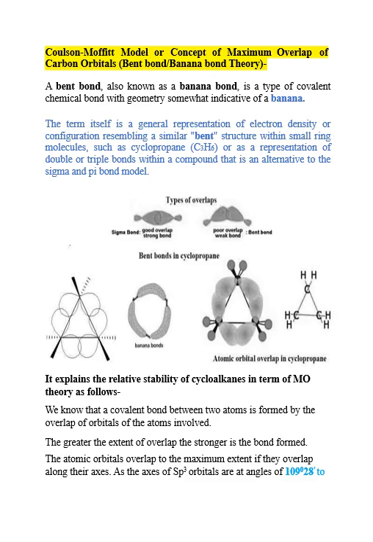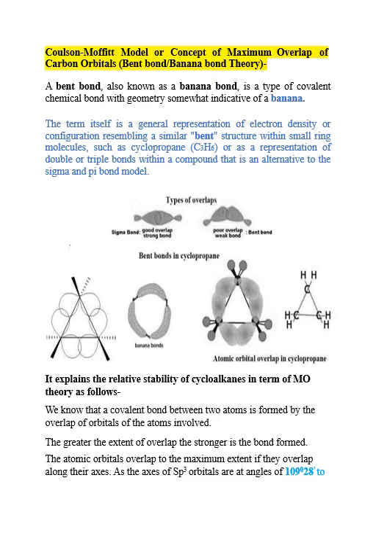It explains the relative stabilities of cycloalkanes in terms of MO theory. MO stands for molecular orbitals. The theory is as follows. We know that a covalent bond between two atoms is formed by overlap of orbitals of the atoms involved. The greater the extent of overlap, the stronger the bond will be.